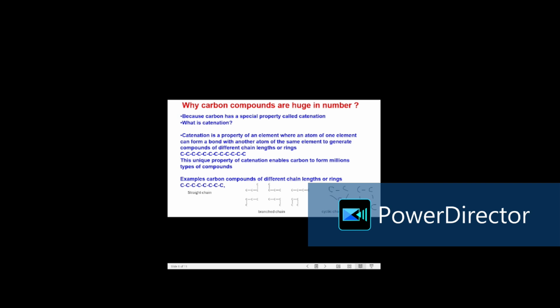Now, the next question we need to ask is, we know that organic compounds are huge in number, and we need to dedicate a separate branch of chemistry to study them. But how are we going to study? Are we going to pick up individual organic compounds and try to find out their properties? If we do so, it may take many thousands of years for us to complete the study of individual organic compounds. The best way to study organic compounds is through classification.